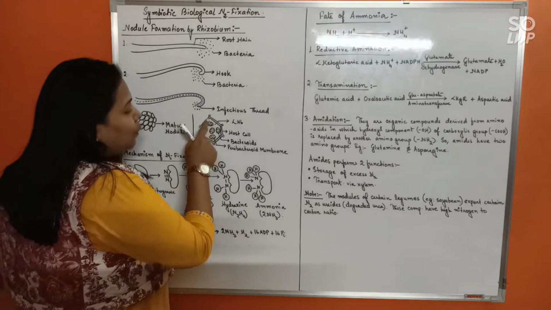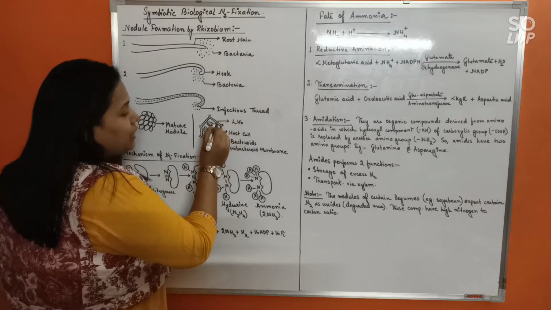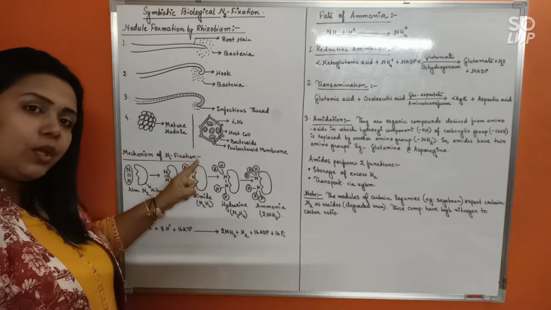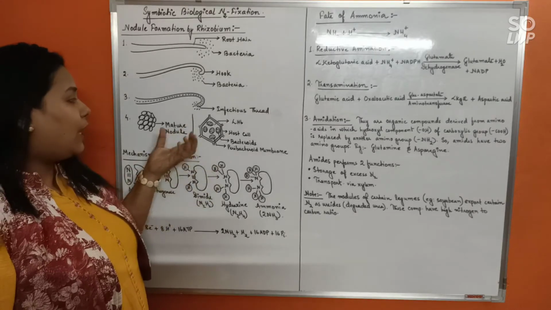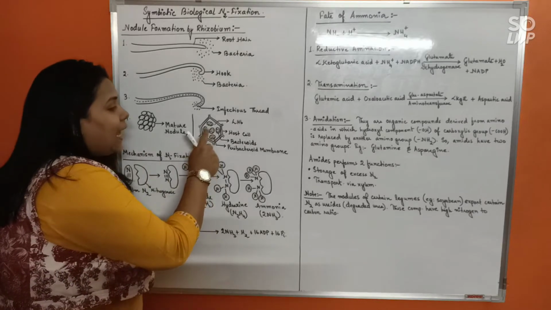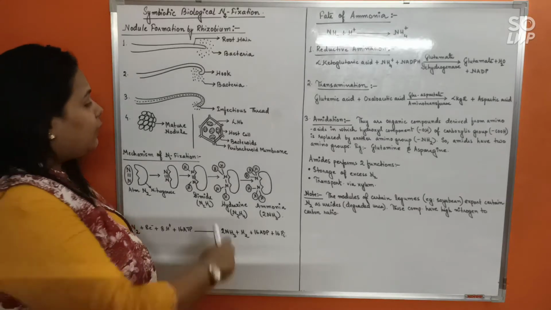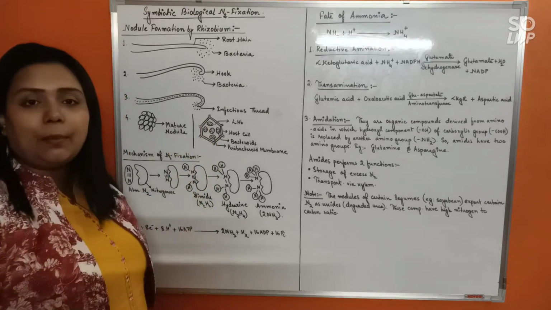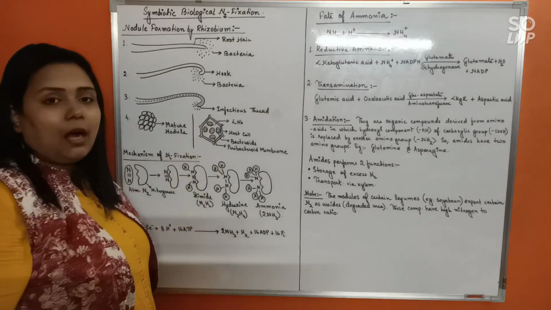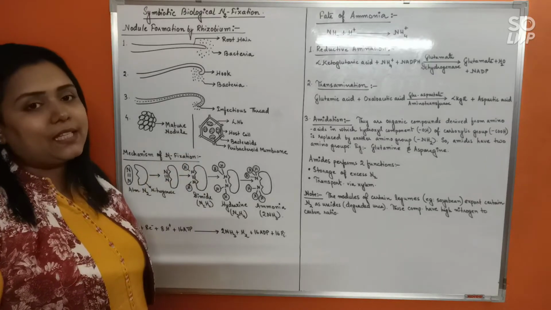So now leghemoglobin will surround each of these bacteroids. As oxygen enters the cell, it will be entrapped in the cytosol itself by the leghemoglobin, so that the inside of these bacteroids will completely become anaerobic. They will act as microanaerobic environments. In this microanaerobic environment, the nitrogenase present inside the bacteria will finally get activated.